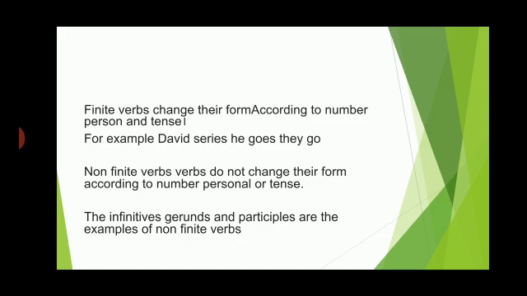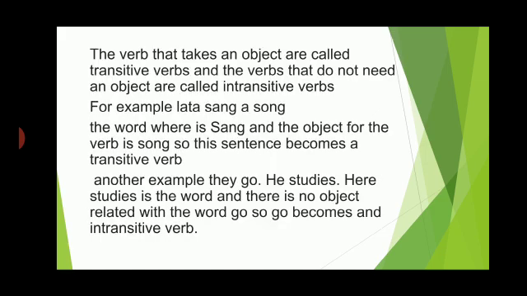Non-finite verbs do not change their form according to number, person or tense. Like gerunds, participles, infinitives, all these are non-finite verbs which will not change according to the number, person or tense. A verb that takes an object is called a transitive verb, and the verbs that do not need an object are called intransitive verbs. So now there are two different kinds of verbs, transitive verbs and intransitive verbs.